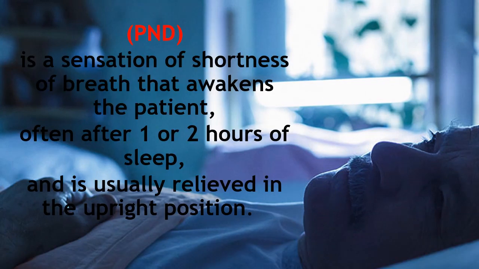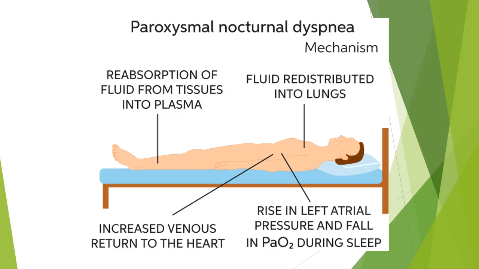So paroxysmal nocturnal dyspnea, by the way, has a very basic mnemonic of mechanisms that share in its occurrence. The first is fluid redistribution: while lying flat, the fluid is redistributed to the lungs, so more fluid is going to accumulate in the lung. The other one is the increase in left atrial pressure and the fall in oxygen tension during sleep. With relaxation of respiration, the oxygen tension in blood decreases and the left atrial pressure increases, which will lead to pulmonary congestion and paroxysmal nocturnal dyspnea.